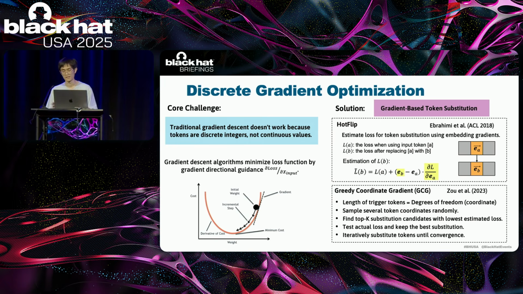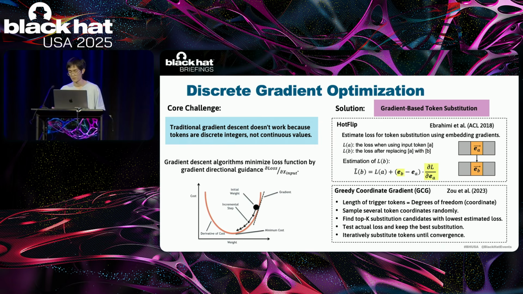And for the optimization algorithm, we cannot directly apply gradient descent to the trigger tokens because the tokens are discrete values. This is a fundamental challenge because gradient descent algorithms require directional guidance by computing the partial derivatives of the loss function over input variables.